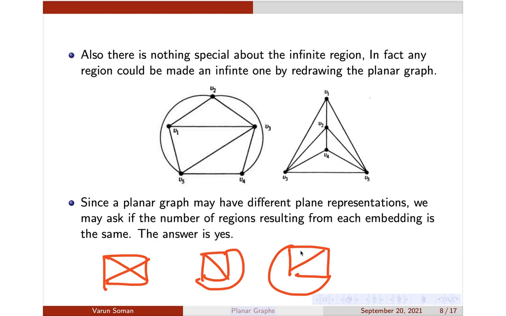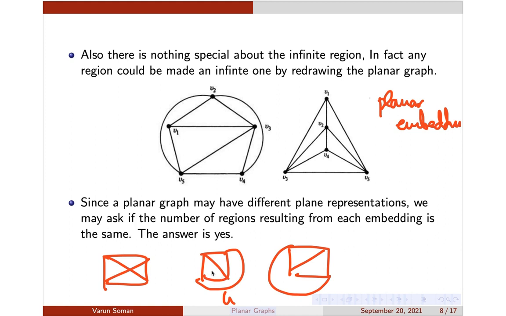For each representation you can identify different regions and everything. And the main question here is, are the numbers of regions in every representation just the same? Suppose you have a planar graph and you have many embeddings. The crucial question here is, is the number of regions in the plane representation the same for every embedding of the same graph? This is one embedding of the graph, this is another embedding of the graph, and I am asking you, is the number of regions just the same?